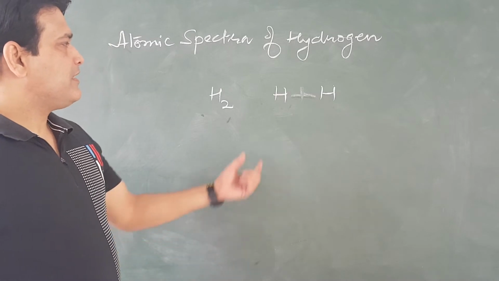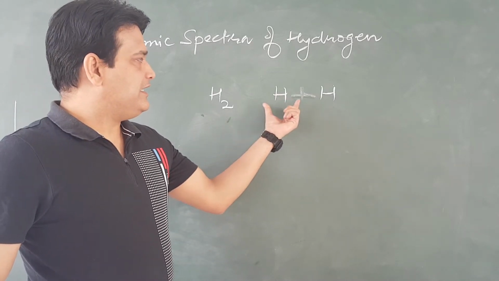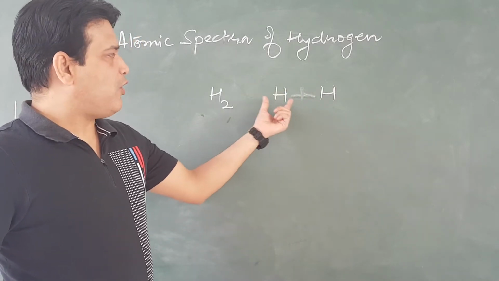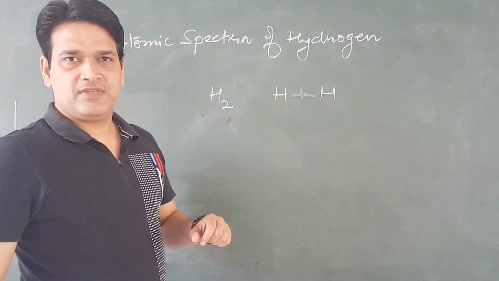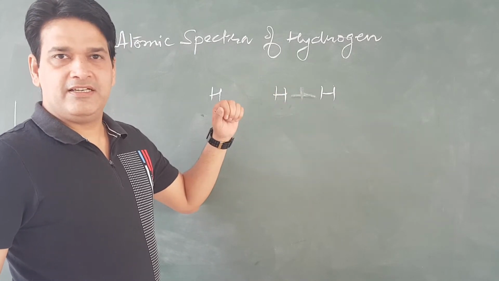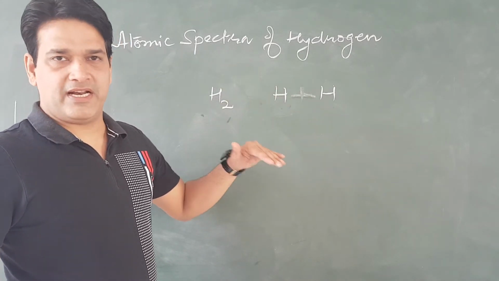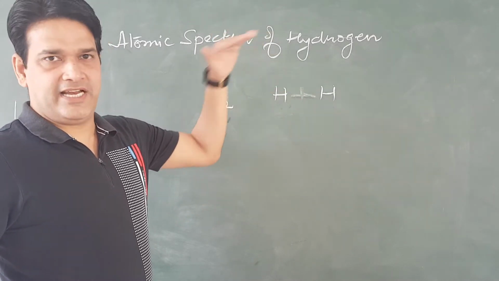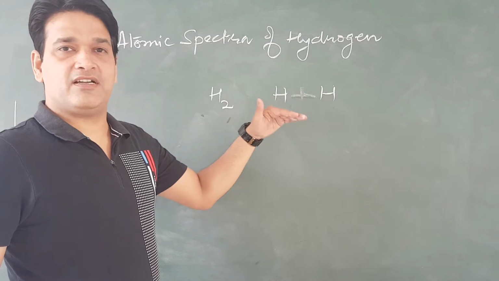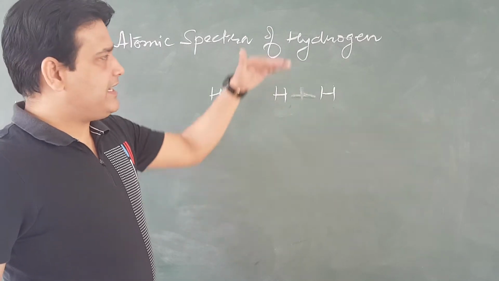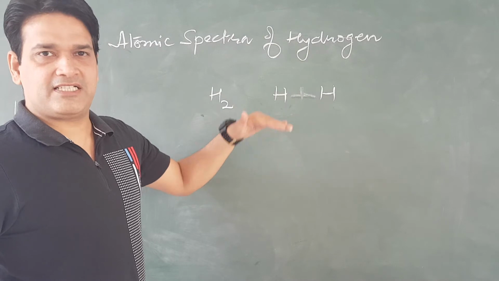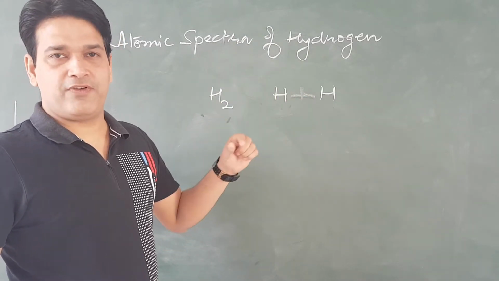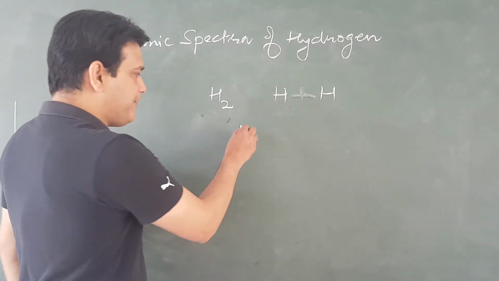And now, when these atomic hydrogens or H atoms absorb energy and their electrons absorb energy, they go to the higher excited states, which are always unstable. Their electrons come back in different steps and infinite number of lines are obtained. Infinite.